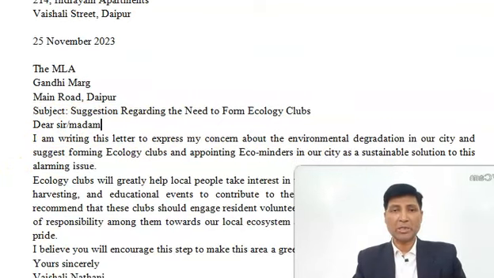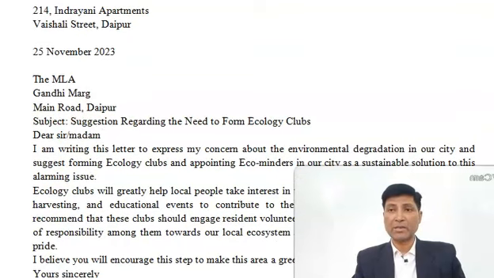So what are these parts? First part is sender's address, one line gap, date, one line gap, receiver's address, followed by subject, followed by salutation. These are the 5 parts of this letter.